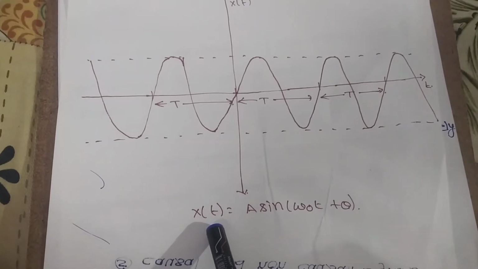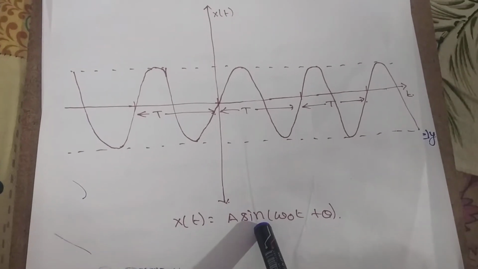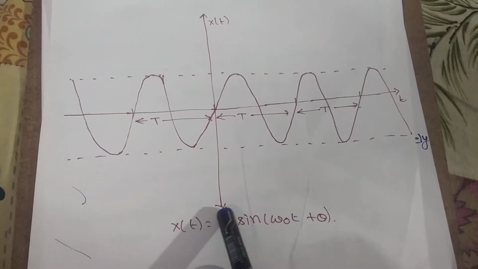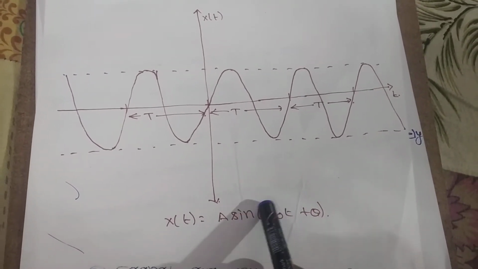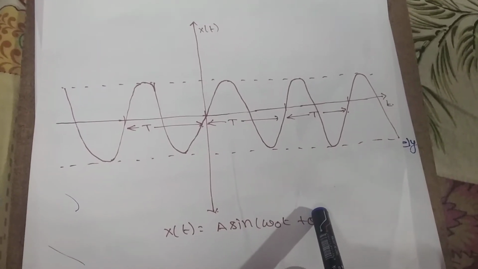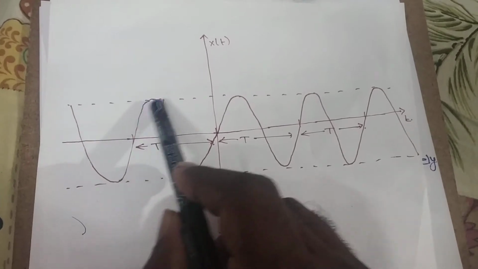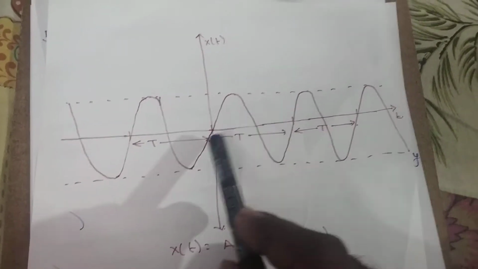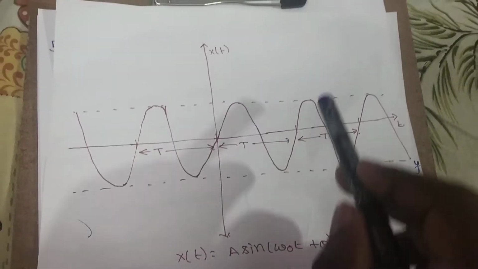Let's take the equation x of t equal to A sin omega naught t plus theta. Here A is amplitude, omega naught is frequency, t is time, and theta is phase angle. Amplitude is everywhere constant and time period is also constant. It is a periodic signal.